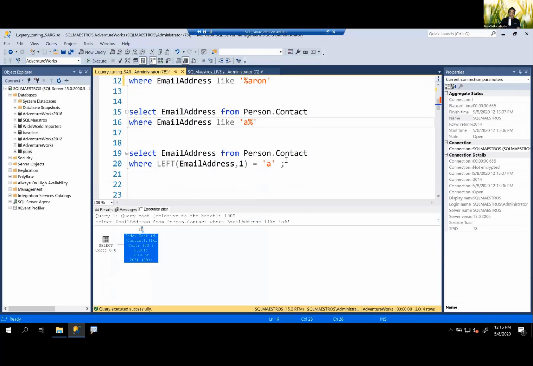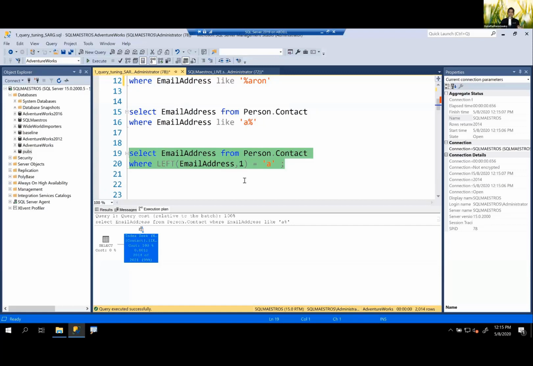But let me just pull this a little down. And then if I take this one, what am I trying to do with this one? I am trying to write an equivalent statement of the previous one using a LEFT function, right? A lot of brain work there. I'm trying to search in the email address column where I'm saying that the first character from the left will be equal to 1.